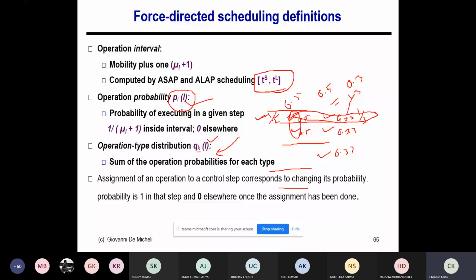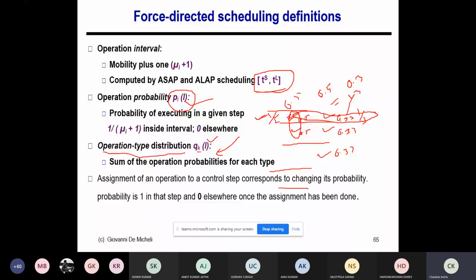So q_kl is, for each type of operation k and each timestamp l, the total probability of the operation being scheduled there, right? This is something I can calculate for each timestamp. So I can calculate the operation probability first, and then I'm going to calculate the operation type distribution q_kl. Okay, so that's something we can calculate given the ASAP and ALAP times.